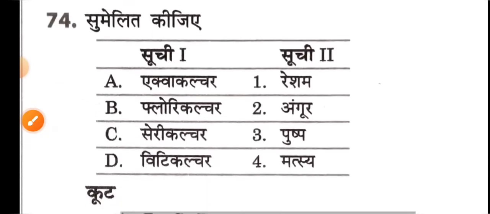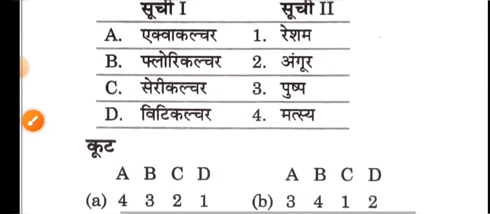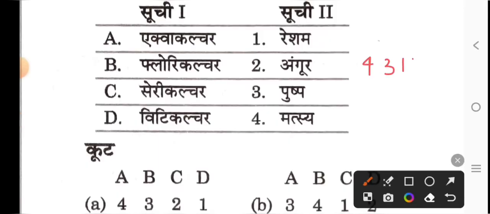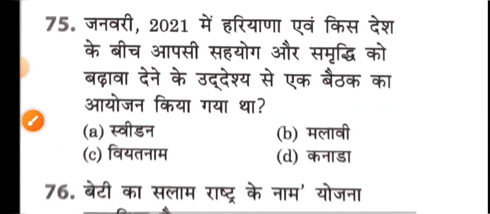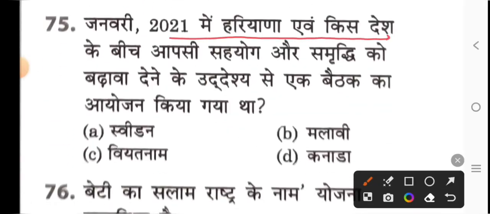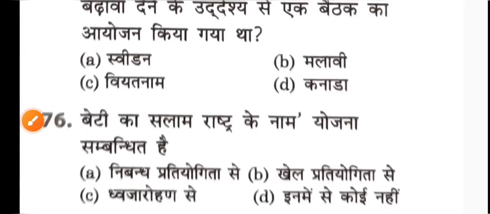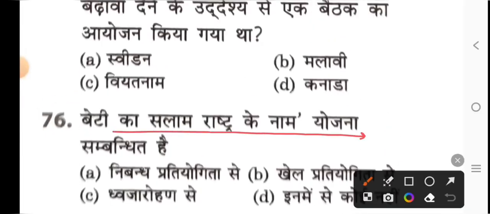Which district comes under Gurugram division? Mahendragarh comes. Matching has to be done through code, then option D is your right answer. 4, 3, 1, 2. First is aquaculture, it will be fish. Then there is floriculture, flowers. Sericulture, silk. Viticulture, grapes. In January 2021, a meeting was organized between Haryana and which country with the aim of promoting mutual cooperation and prosperity? Malawi. And today's last is, Beti Ka Salam, Rashtra Ke Naam Yojana is related to flag hoisting.